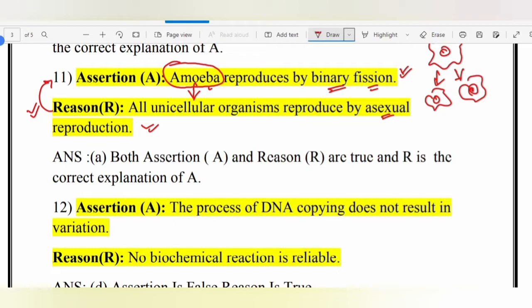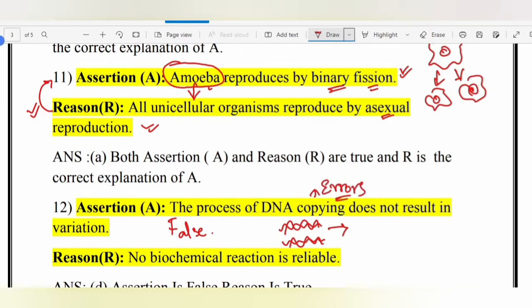So the assertion, the process of DNA copying does not result in variation, is a false statement, because we have seen that when DNA copying takes place, whether from two parents, or even from a single parent in asexual reproduction, when the offspring get the DNA from the parents, we can see that DNA copying has some errors.